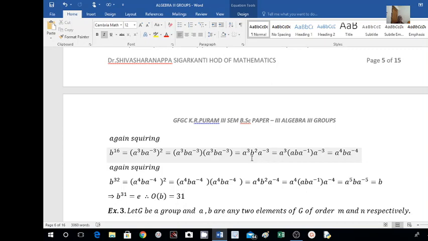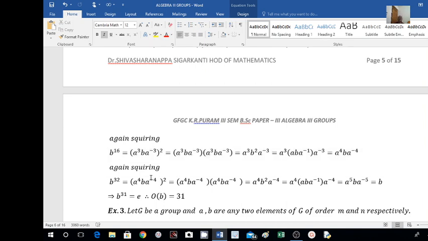Again substitute for this B square. B square is nothing but AB A inverse. A cube as it is, AB A inverse into A to the power of minus 3. Again by associative law, A cube into A is A to the power of 4, A raised to minus 1 into A raised to minus 3 is A to the power of minus 4. This is the value of B to the power of 16.